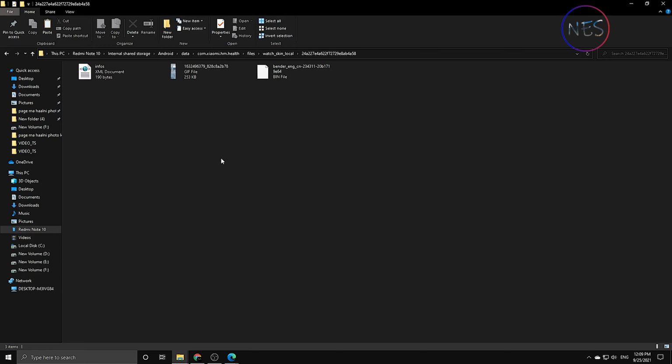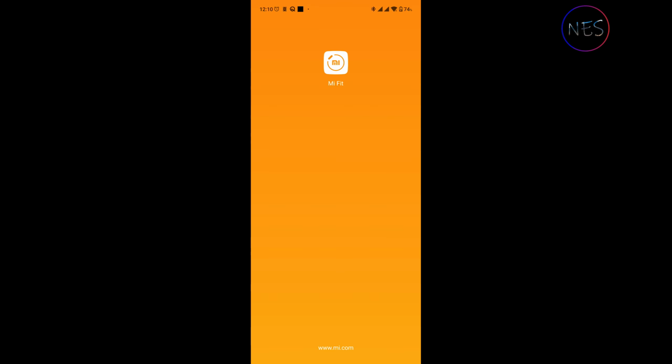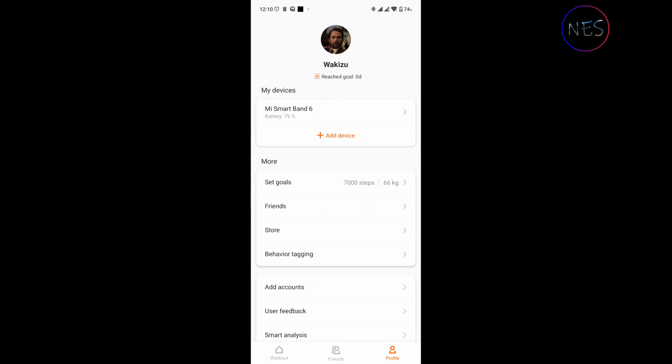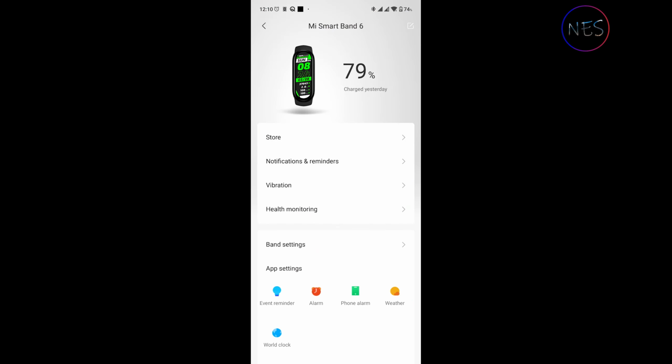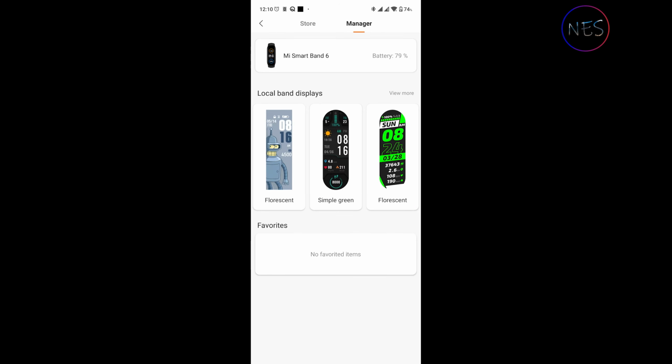So as you can see, if you navigate to the Mi Fit app, as you navigate to the Mi Fit store, you can see our band display that we installed from Amazfit is seen here.